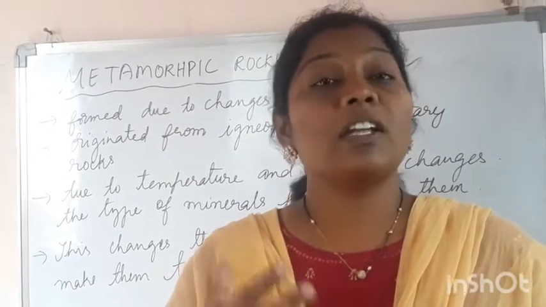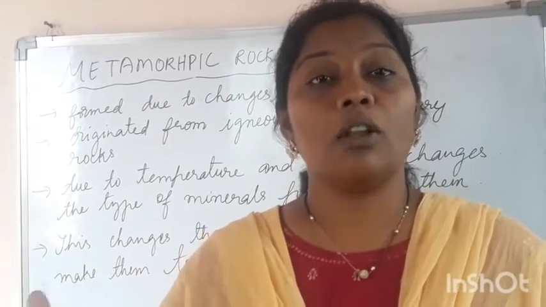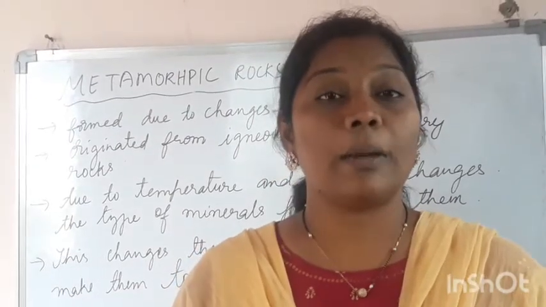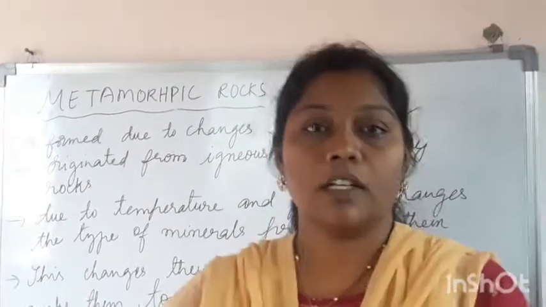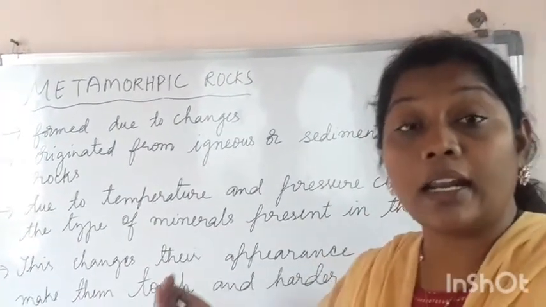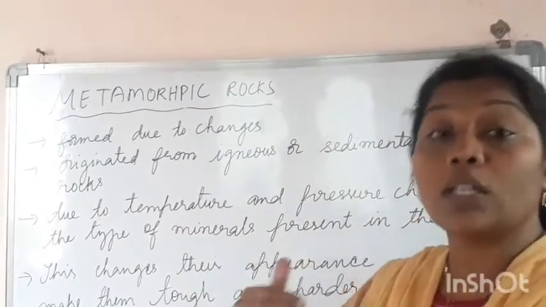And also the temperatures. As we know, the climate always changes, right? Sometimes we see high temperatures, sometimes low temperatures. Due to all these temperature and pressure changes occurring in the atmosphere, on the earth's surface or below it.